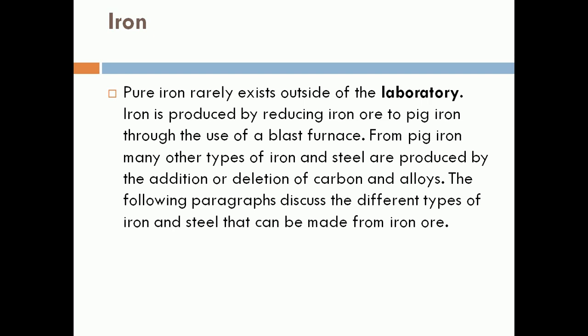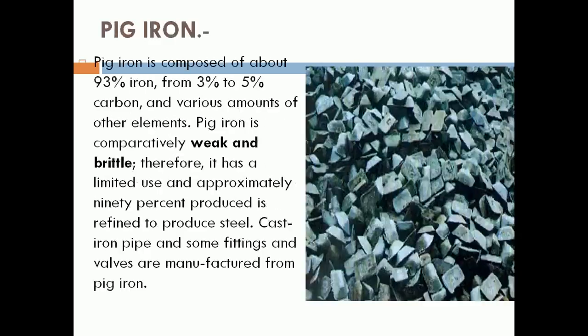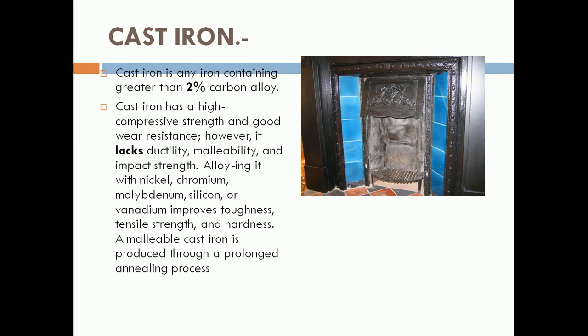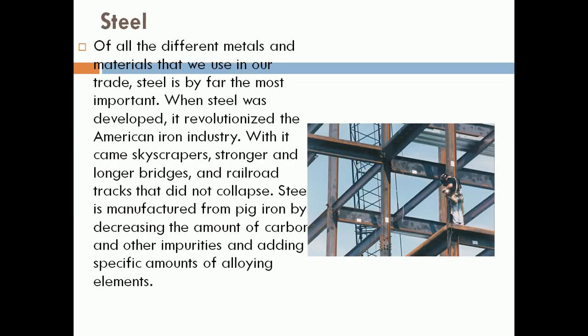Pure iron extraction is extraordinary in a laboratory, through the reduction of iron. There are a number of techniques used, and the most common is the smelting method, in which you use the raw material known as pig iron or cast iron. Pig iron is composed of 93% iron and 3 to 5% carbon. Next one is wrought iron, which has a higher percentage of carbon. Next one is cast iron. This is a steel used for construction purposes.